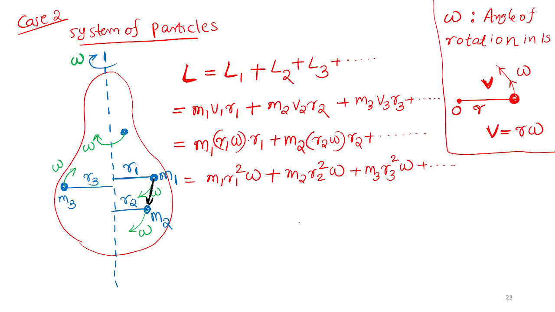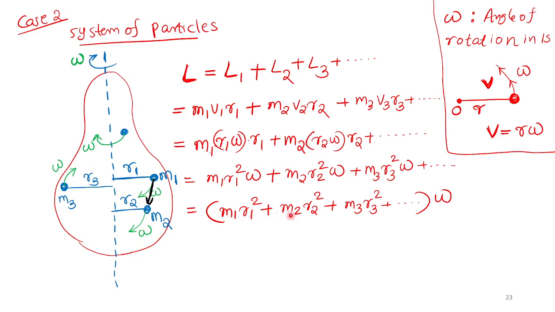Omega is common in every term, so omega is taken outside. Have you seen this expression anywhere? Anybody? Please tell me.